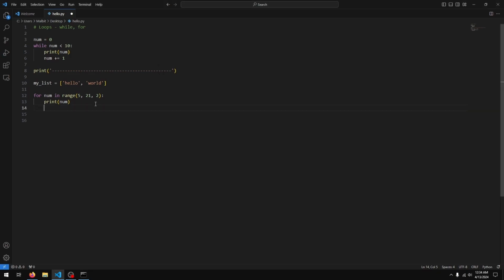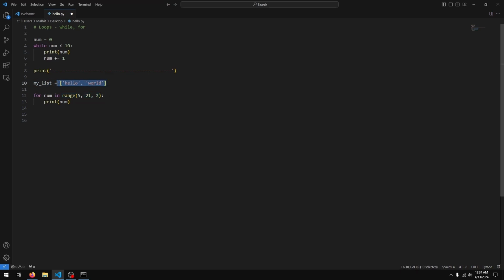So that's for loops. Once again, they help you execute some code over and over again. The difference between a for loop and a while loop is basically that a while loop executes while some condition is true, while a for loop executes on some sort of a collection. It can be a list, it can be a tuple, it can be a dictionary, but some sort of a collection.